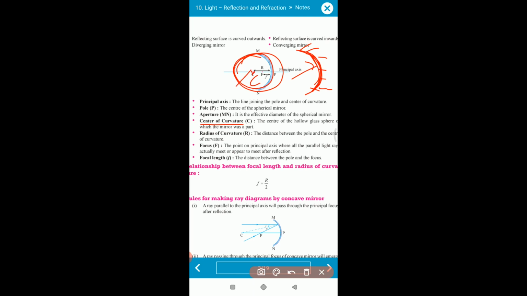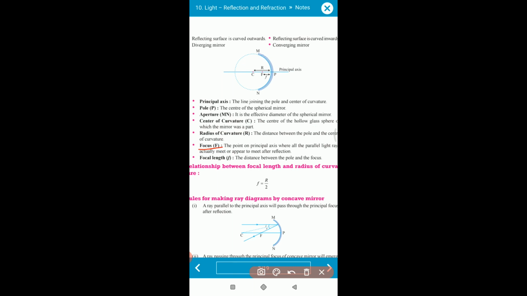The radius of this globe is the radius of curvature. The center of the hollow glass sphere from which the mirror is made is called the center of curvature for that mirror.